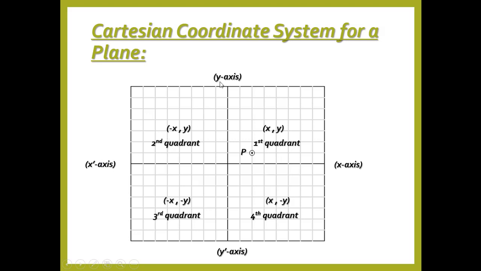Over here x is negative and y is positive. That means in the second quadrant all the ordered pairs will be plotted when the value of x is negative and y is positive. In the third quadrant x is negative and y is also negative. It means that whenever both the values of x and y are negative, it will always be plotted in the third quadrant. In the fourth, the value of x is positive and the value of y is negative. Whenever this condition applies, such ordered pairs will always be plotted in the fourth quadrant.